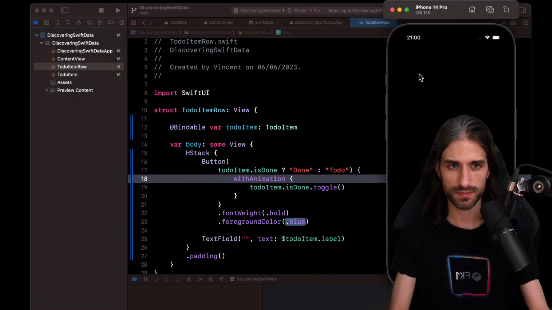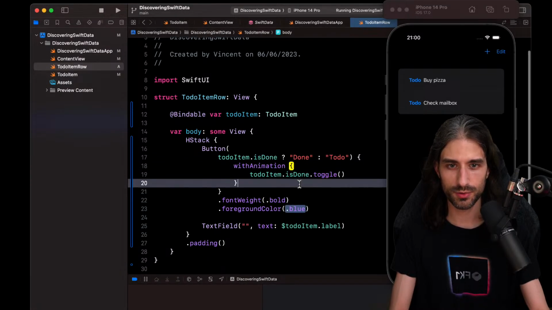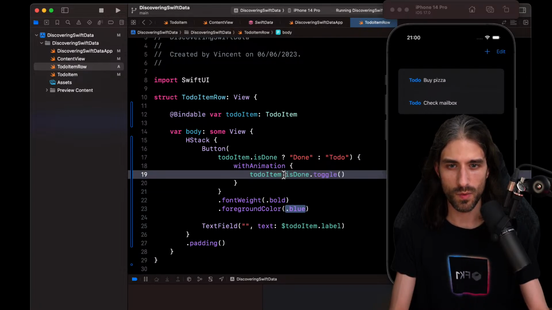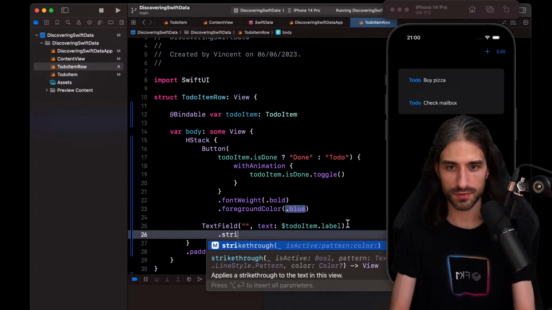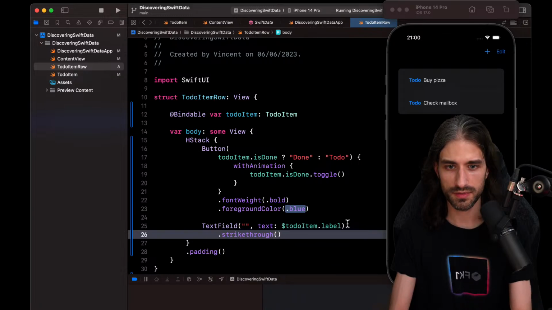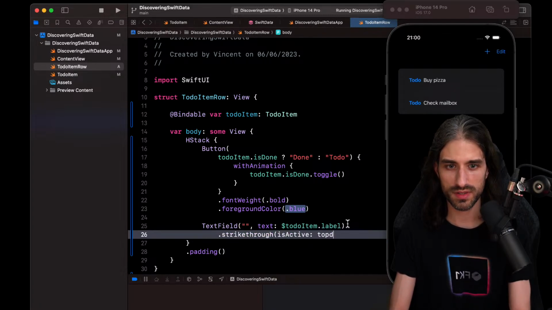Okay, this is much better. And let's see. I would like also to do a strike through of the text when it's done. So here, strike through, and for the is active, it will be whether to-do item is done.